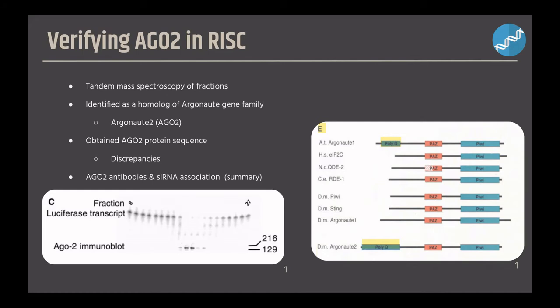Database and domain database searches identified the protein as a homolog of RDE1, which is a member of the Argonaute gene family that proves essential for RNAi in roundworms. Thus, researchers named the gene Argonaute2.